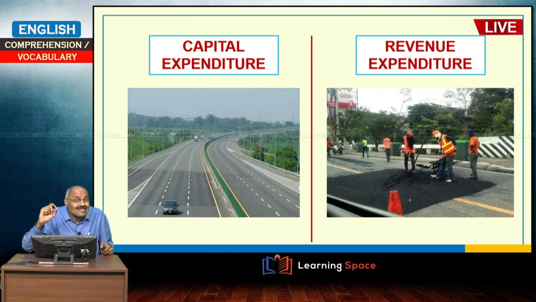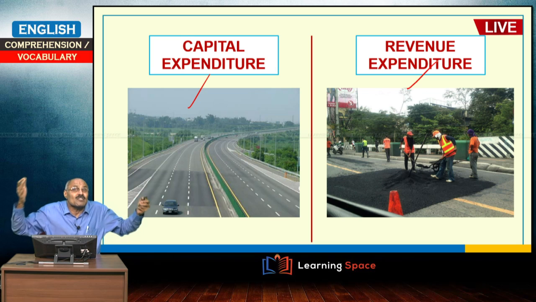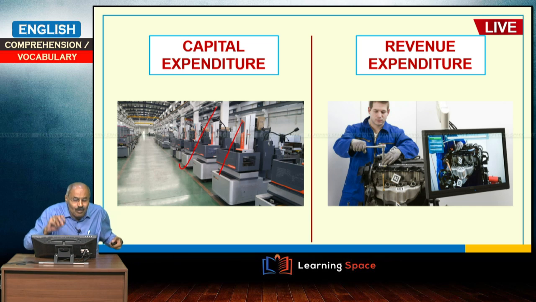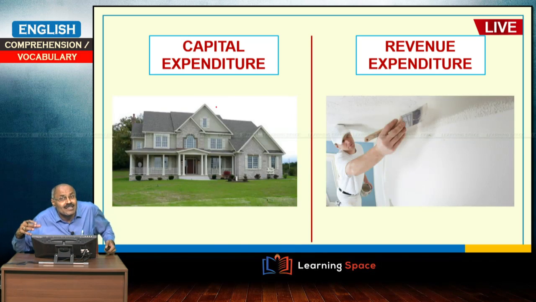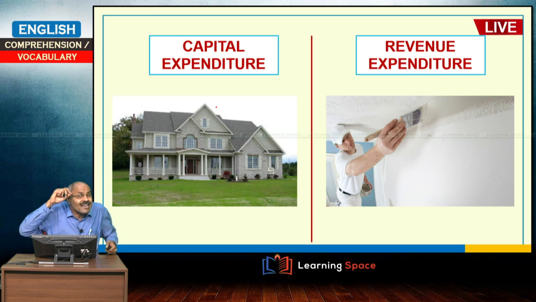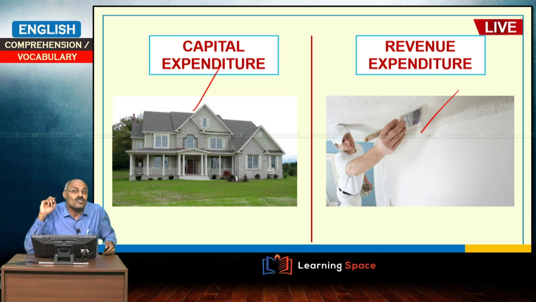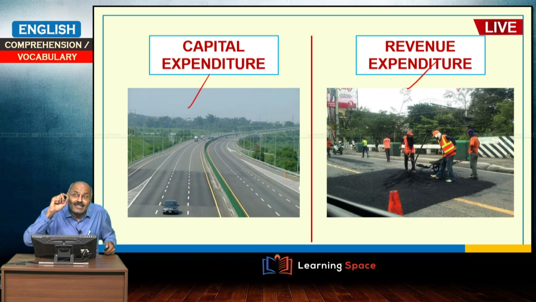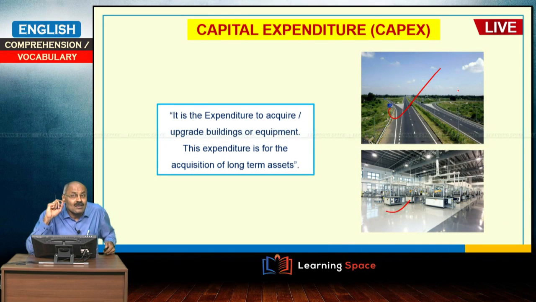Please look into these slides. This is capital expenditure, this is revenue expenditure. Repairing the road is revenue expenditure. Constructing a new expressway is capital expenditure. Similarly, establishing new machinery is capital expenditure. Repairing the machine is revenue expenditure. Similarly, constructing a new house is capital expenditure and whitewashing is revenue expenditure. Right? You got a clear idea about what is capital expenditure and what is revenue expenditure, right?